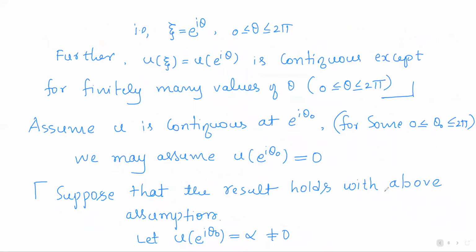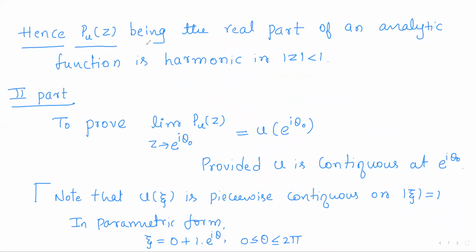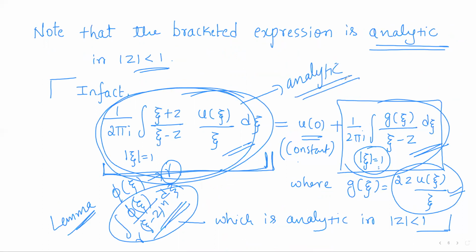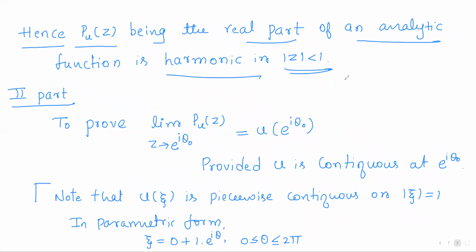Hence pu of z, being the real part of an analytic function in the unit disk, is harmonic. This completes the first part: we proved that the Poisson's integral of u, that is pu of z, is harmonic.